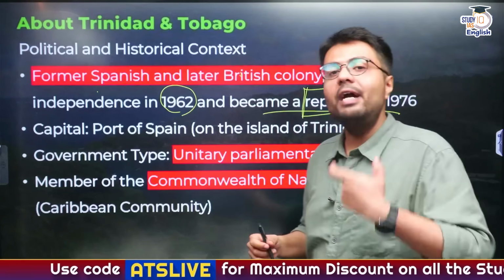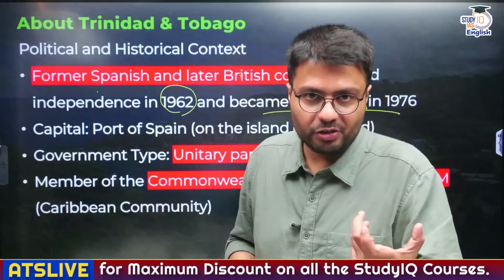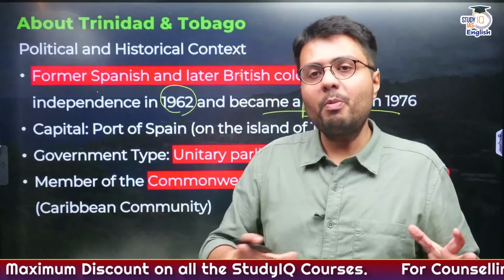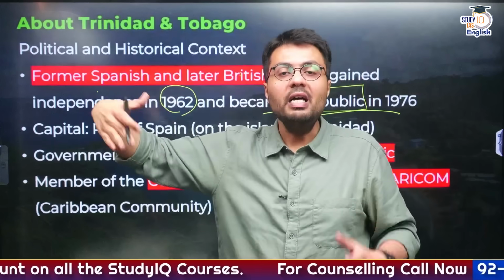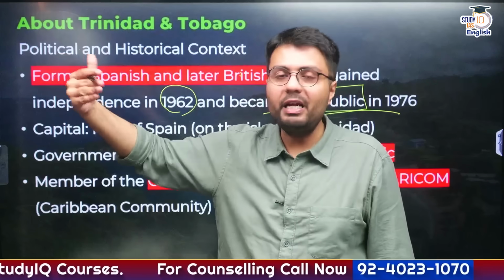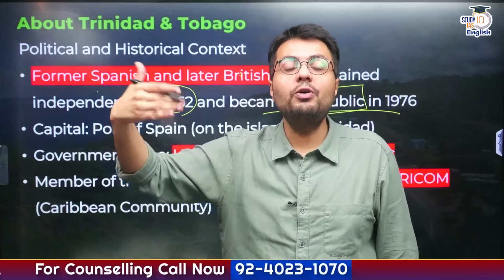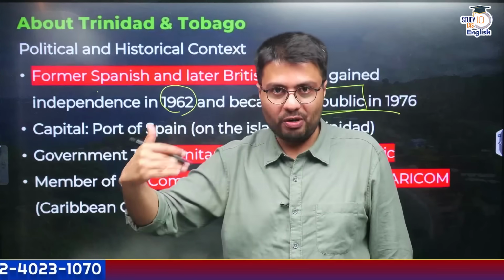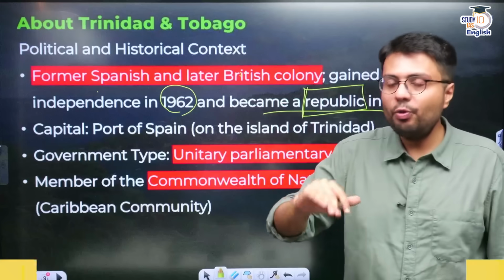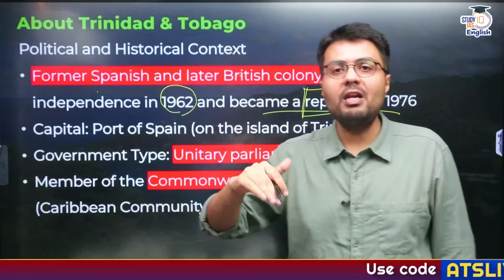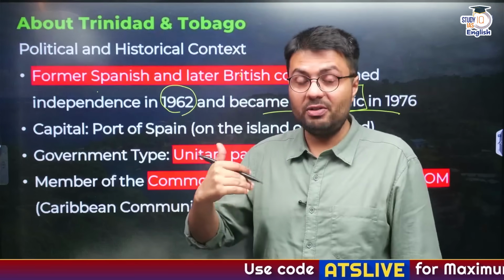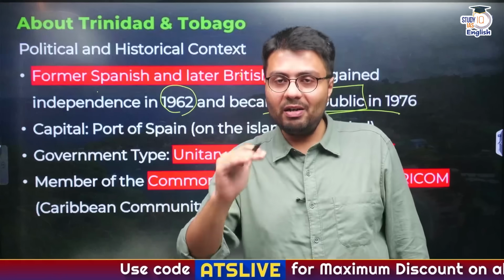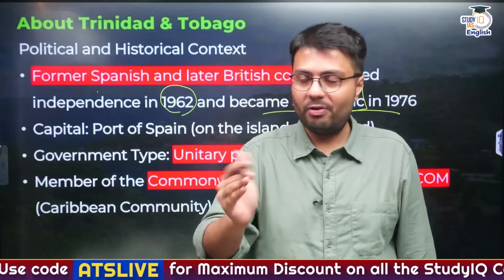In a republic, the head of the state is an elected official, whereas in the monarchical form of government, the head of the state is a hereditary person. So for example, in Britain, the head of the state, which is the queen or the king, they are people who belong to a lineage, right? Whereas India or US or Trinidad and Tobago, these countries are republics, where the head of the state of these countries, that is the president, is either directly or indirectly elected, right?